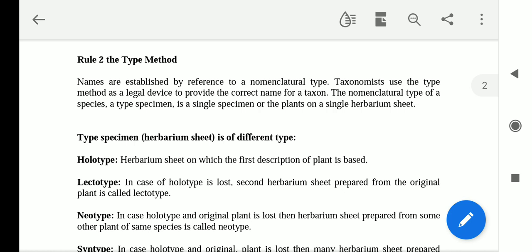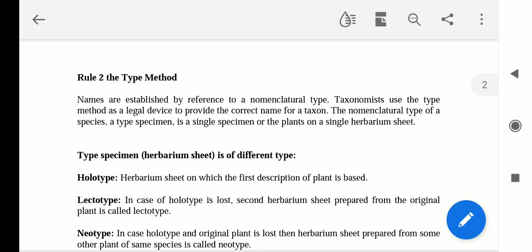Students, I recommend you that this type species type concept is very important, because most of the examination MCQ questions are being asked in this topic. What is the holotype, lectotype, neotype, syntype? All those topics are being asked. So try to focus on this lecture. So let's start.